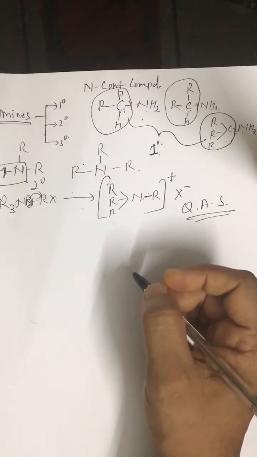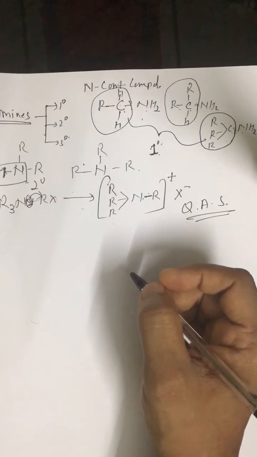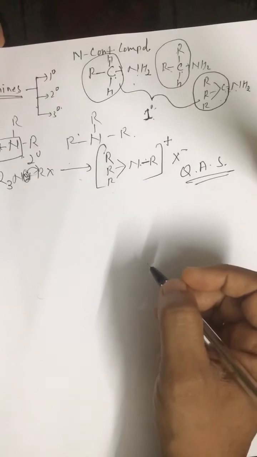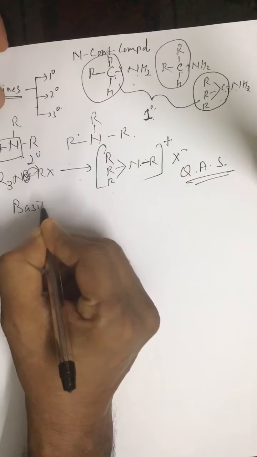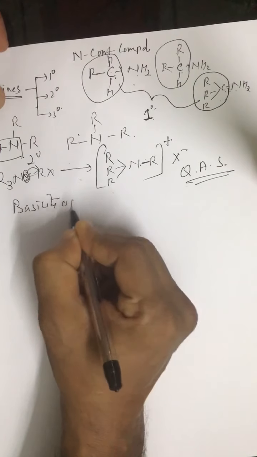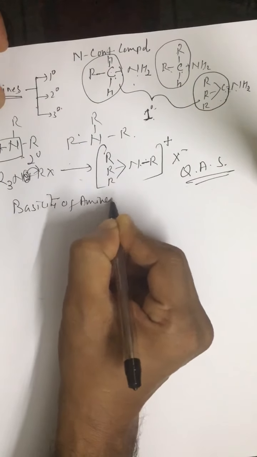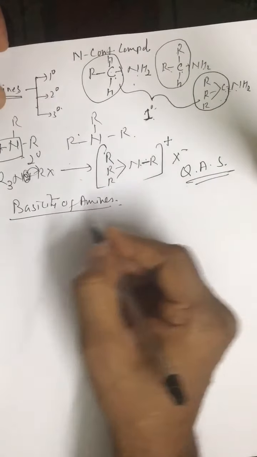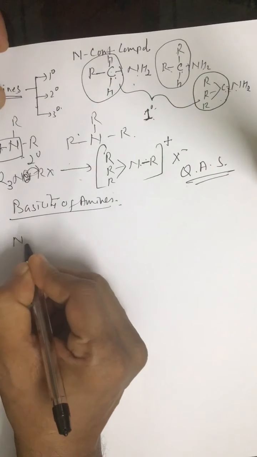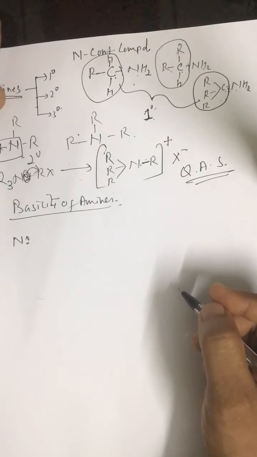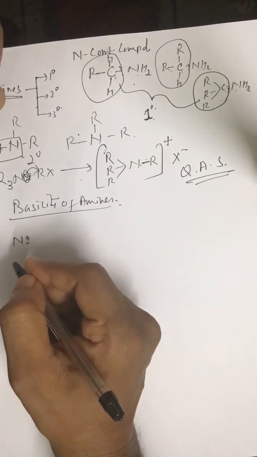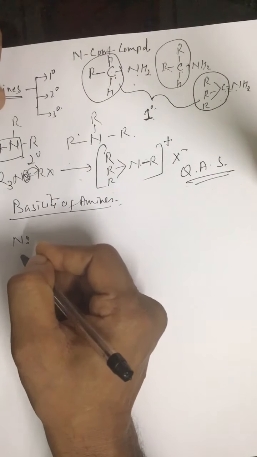Now regarding basicity of amines. Since nitrogen has a lone pair of electrons, it can accept H positive, or this lone pair can be donated.